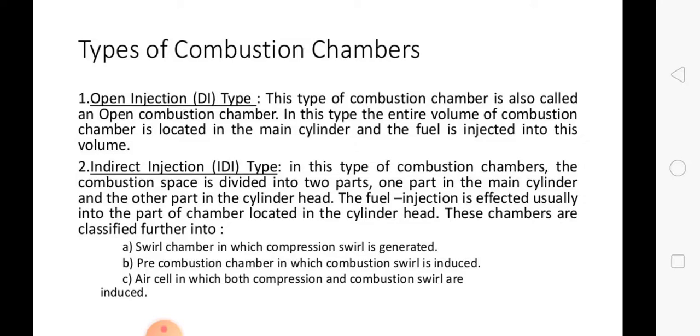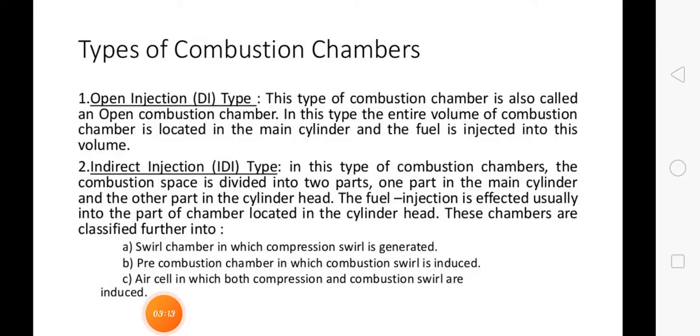This type of combustion chamber is called an open combustion chamber. In this type, the entire volume of the combustion chamber is located in the main cylinder and the fuel is injected into this volume. There are different types of this direct injection combustion chamber.